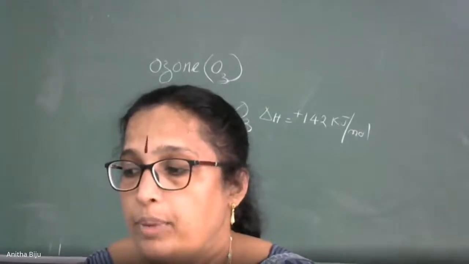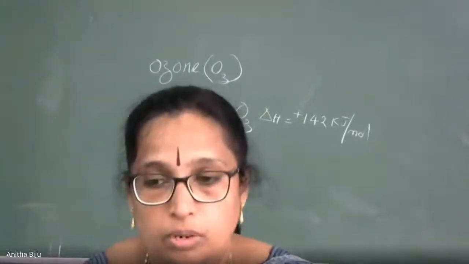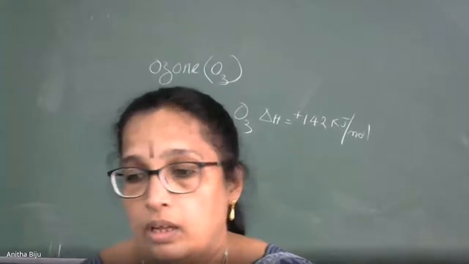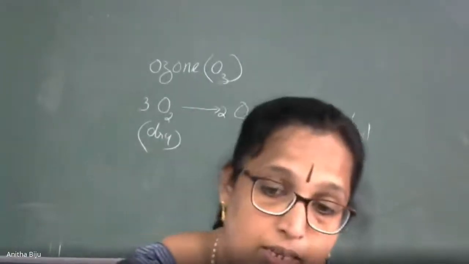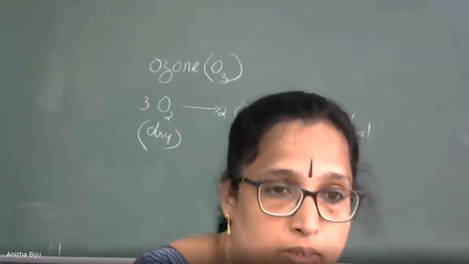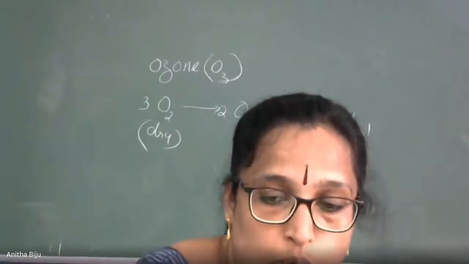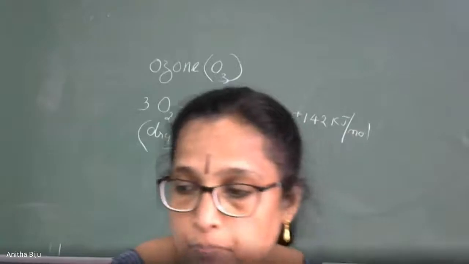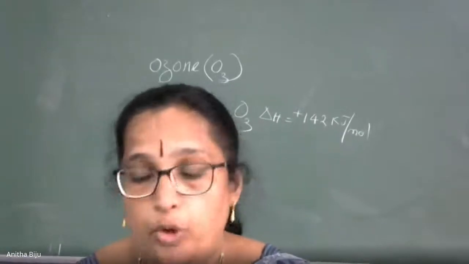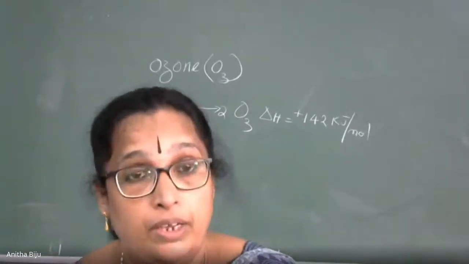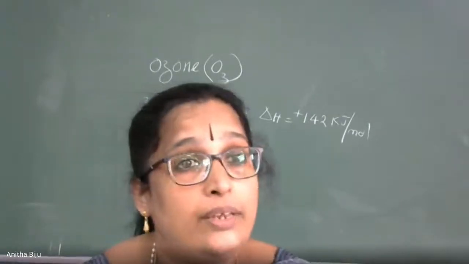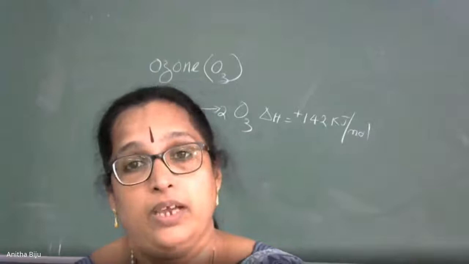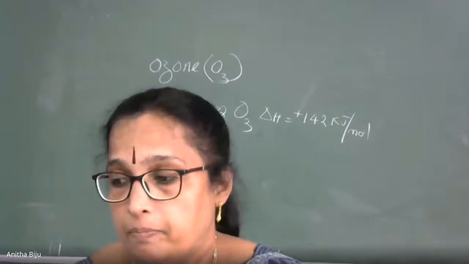Now let us think about the properties of ozone. It is also important. First of all, it is a pale blue gas. Ozone has a pale blue color. And second point, it is heavier than air. It is heavier than air. You know, it has a characteristic smell.